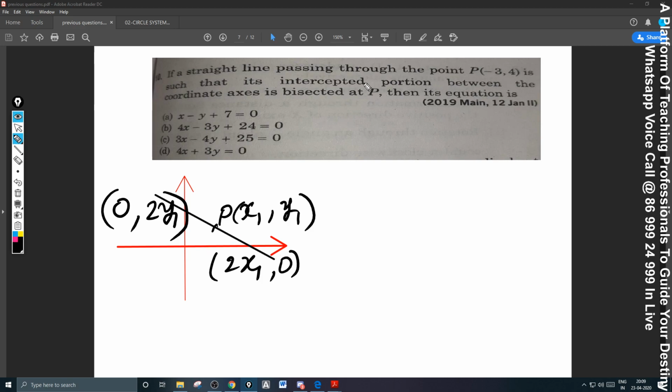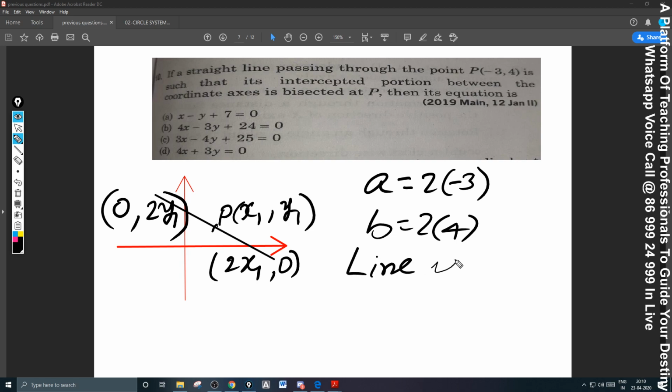Straight away, similarly here, if a straight line passing through the point P(minus 3, 4) is such that its intercepted portion between the coordinate axes is bisected at P, that means for this question your x-intercept A is 2 into minus 3 and B is 2 into 4. So the line is x by minus 6 plus y by 8 is equal to 1.